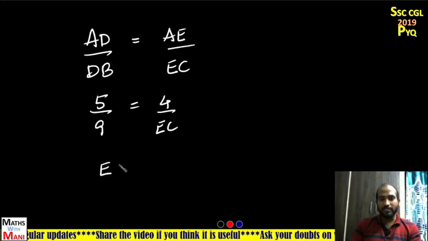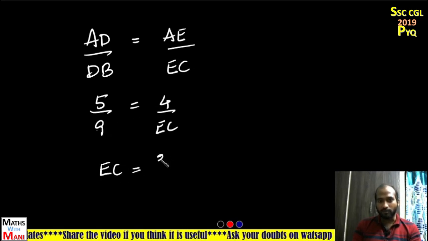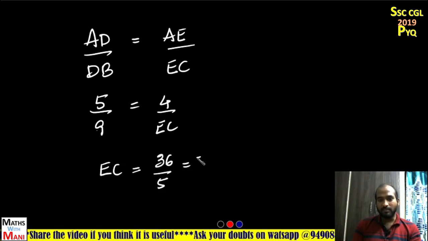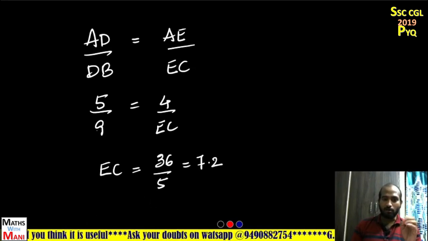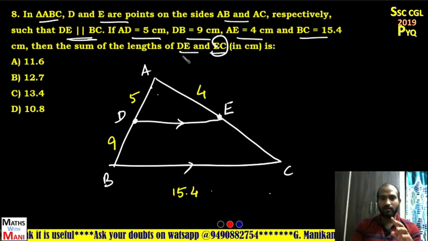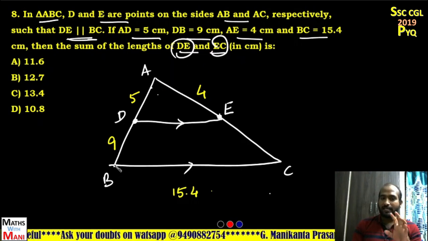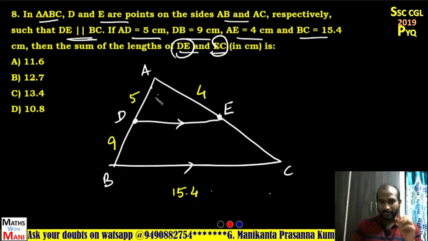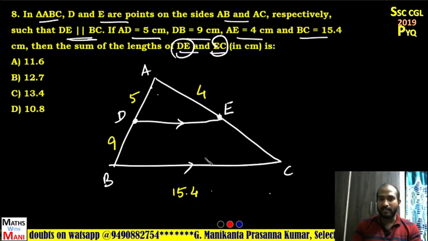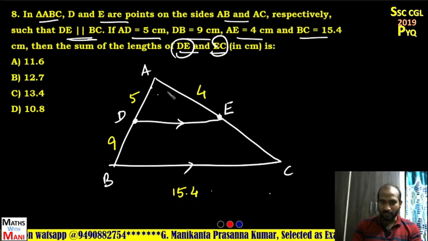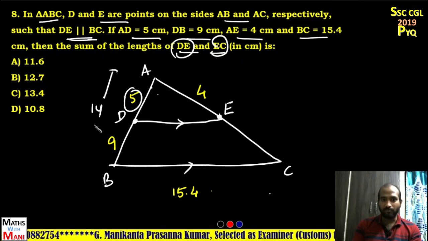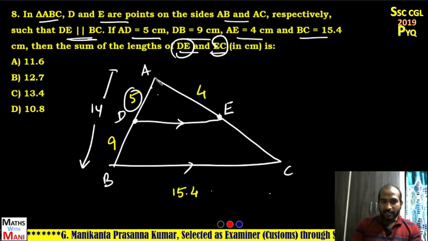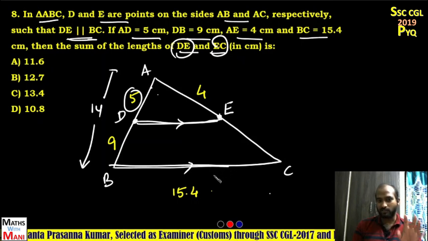So what is the value of EC after cross multiplication? 9 into 4, 36 by 5. That means 7.2. So now I found out the value of EC. Now you have to find out DE. Next, using the similarity of triangles, smaller triangle ADE and ABC are similar. So what about the corresponding sides? 5 by 5 plus 9, that is 14. So here AD and AB are corresponding sides and DE and BC are corresponding sides.